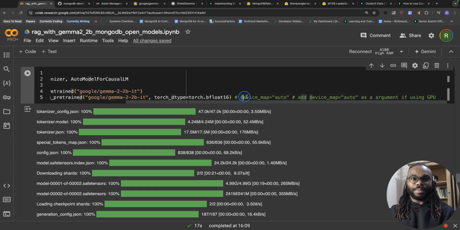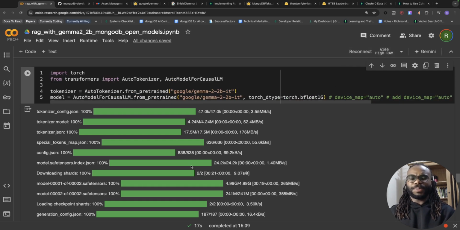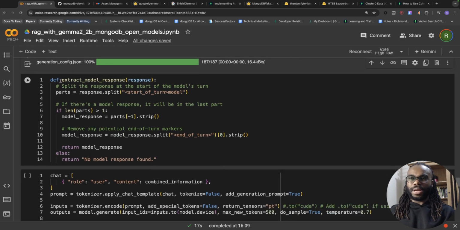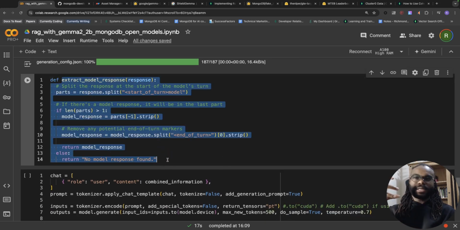Over here, you can place in device map auto as an argument if you have access to a GPU. And if you're using Google Colab, you can change your compute settings over here to use a GPU. Or else this process can take a little bit long, even if you're using the A100 with high RAM. So next thing we're going to do is, this is boilerplate code to extract the model response.